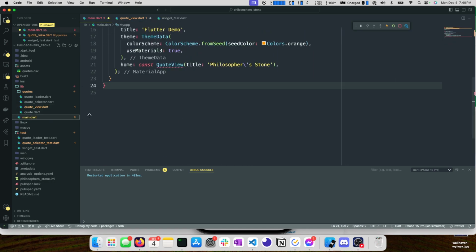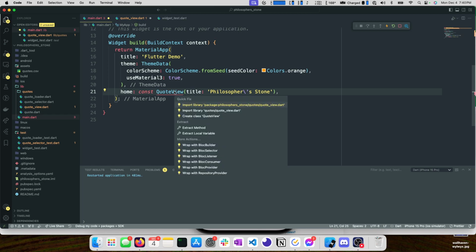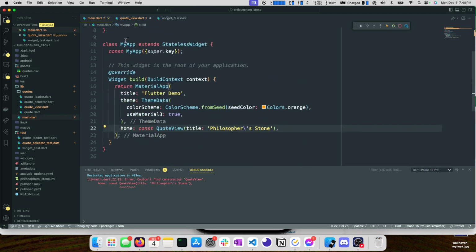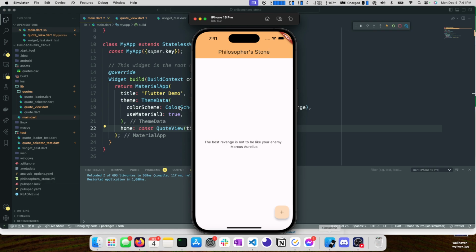Great, so now that those are imported, we go back to our main file and then we import our quote view. Now that we've done a little bit of refactoring, this keeps our main app actually really thin, and then we can delegate everything else to views within our application. I'm going to restart this, and I just want to make sure it still loads. Great, it does.